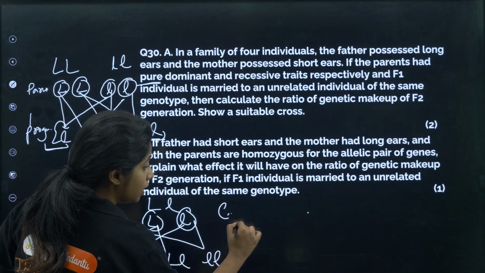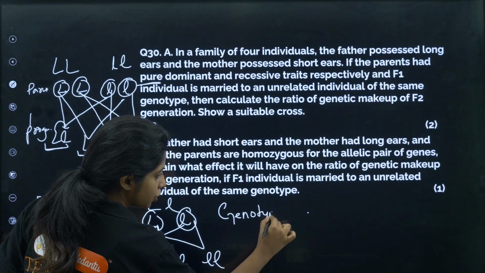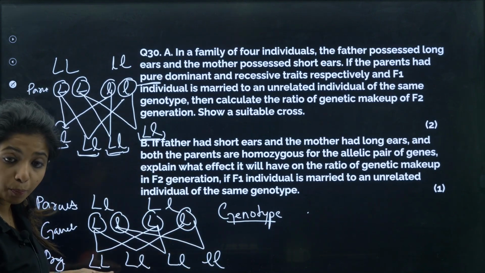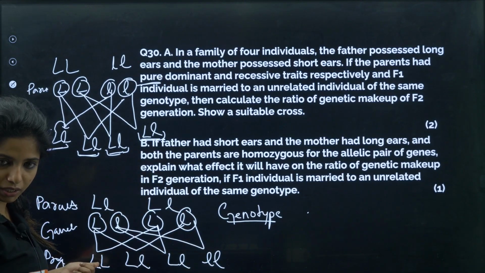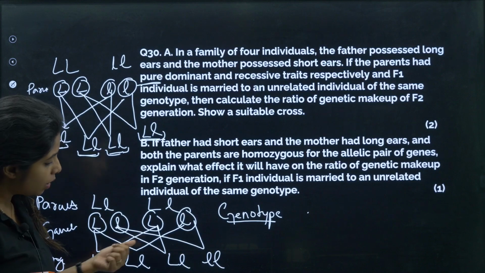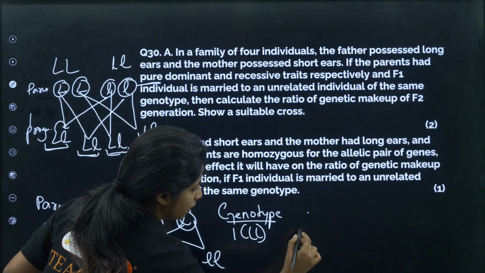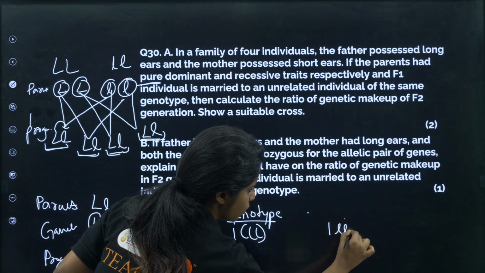That is, you are talking about the genotype. Genetic makeup is the genotype. Appearance is what? The phenotype. So you see, one of them is pure long ears, pure dominant. One of them is pure recessive. So I'll say one capital L capital L and one small l small l.